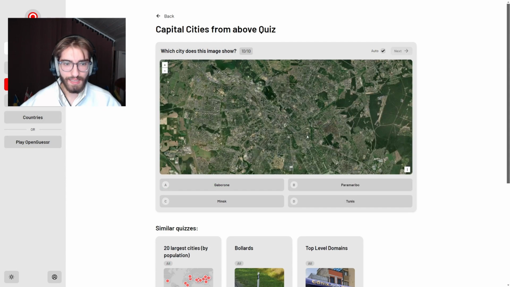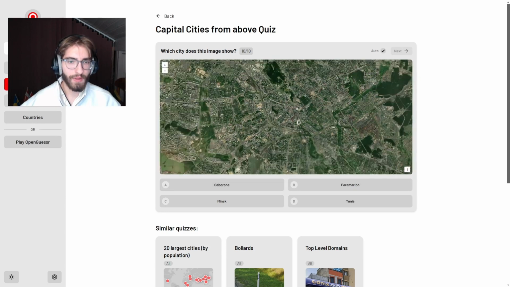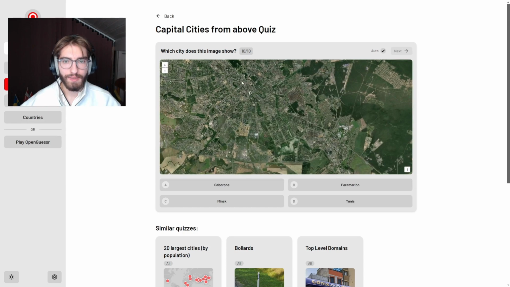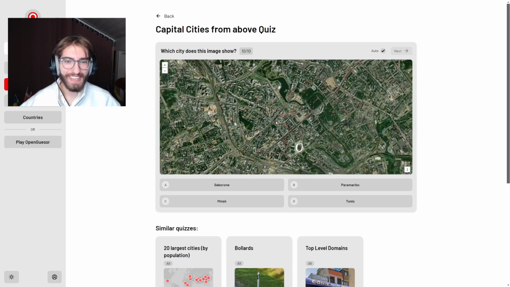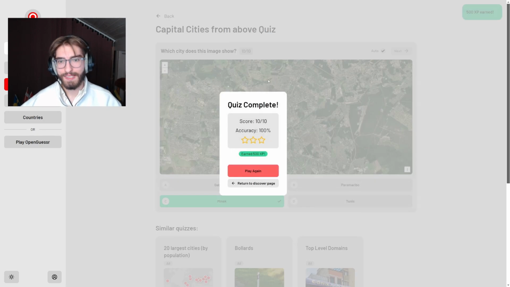And as the last one, it should be Minsk from all those options. It has a big forest area around it. So yeah, that makes sense. And also from Street View, you know the Minsk tracker in the center. I zoomed into that multiple times before. And we got all 10 correct, 100% accuracy.